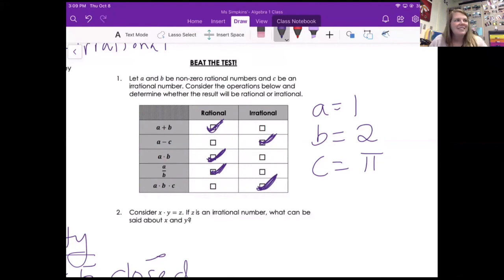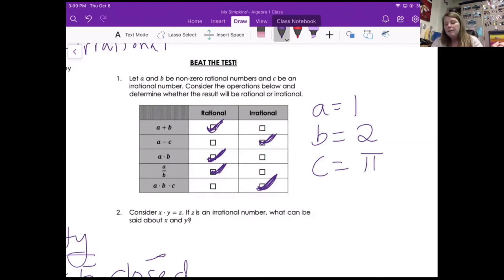It's always a right, wrong. Always? Not always. Okay, so here's what I want you to do. I want you to answer number 2. Digital students, send me your answer to number 2 in the chat. I will paraphrase what number 2 is asking. If I multiply 2 numbers and my answer is irrational, tell me what you must know about 1 or both of the numbers you multiplied together.